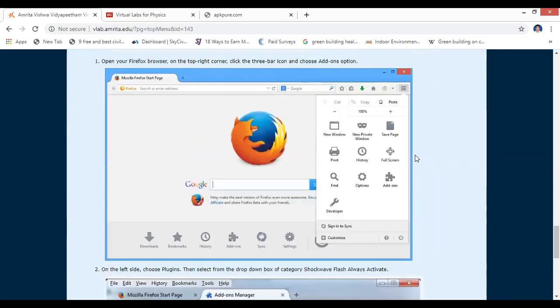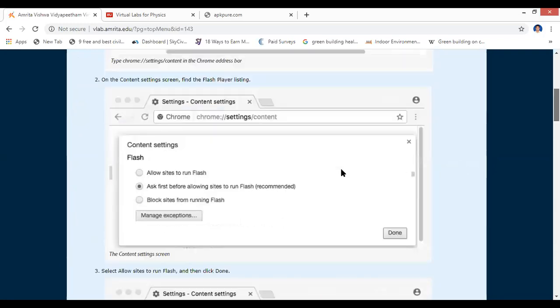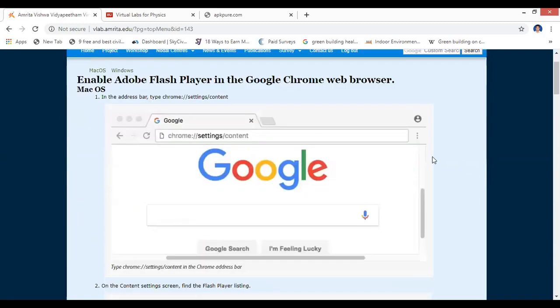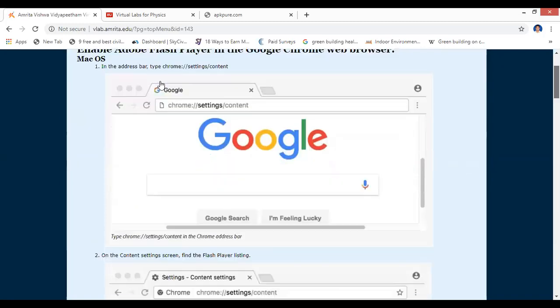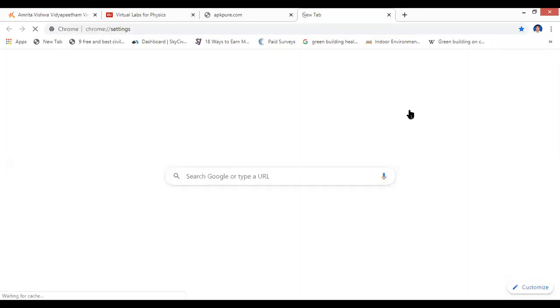If you are in Google Chrome, you can go and see all the options. Right now I'm using Google Chrome, so let me go to Chrome settings. This is how it looks.